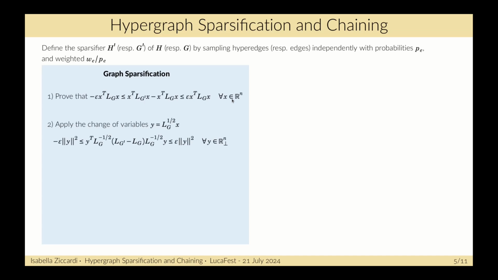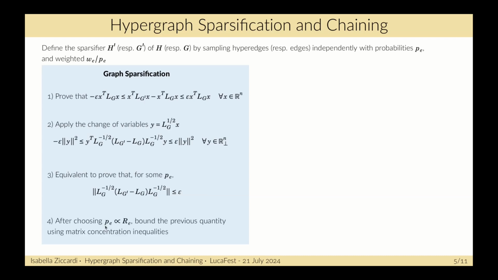If we apply the change of variables given by this formula, we obtain that this is equivalent to asking this inequality here, which holds for every y orthogonal to the vector with all 1. This is equivalent to proving that for some P, the norm of this matrix is smaller than epsilon. If we choose P proportional to the effective resistances of the edges, we can bound this previous quantity thanks to matrix concentration inequalities.